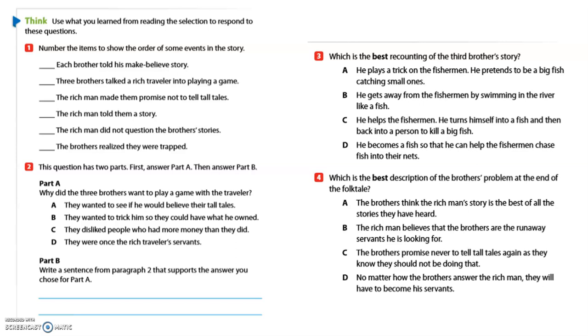What was the first thing that happened, boys and girls? Yes, 3 brothers talked a rich traveler into playing a game.